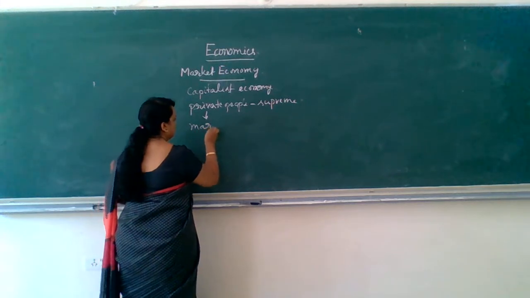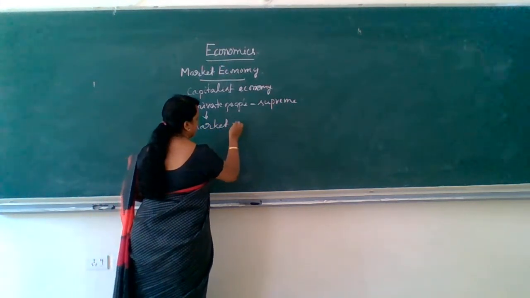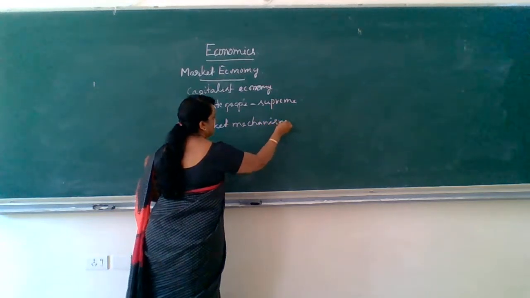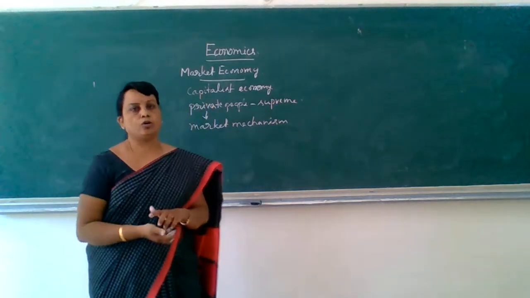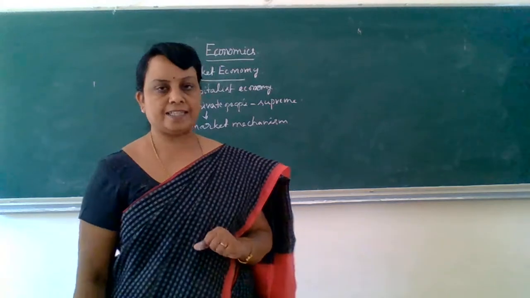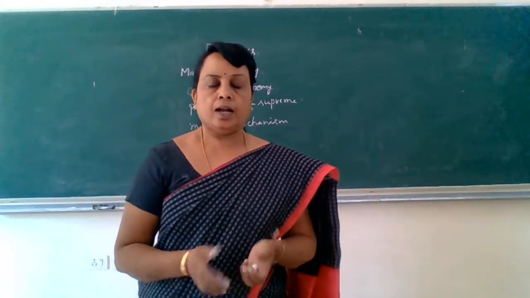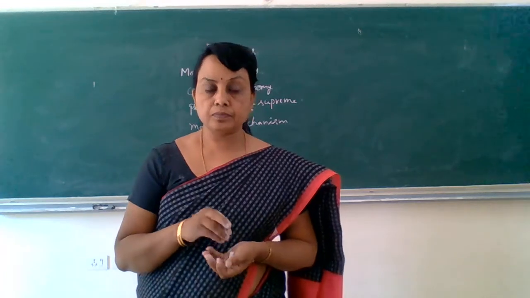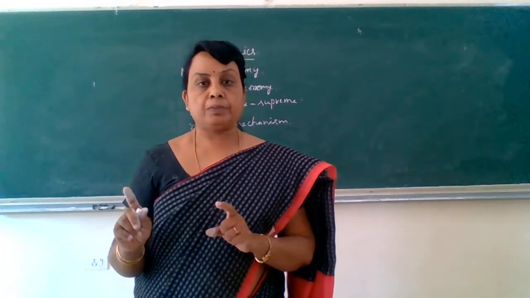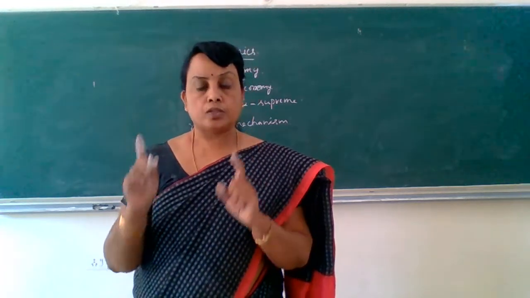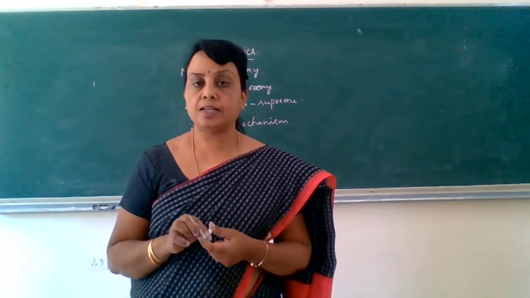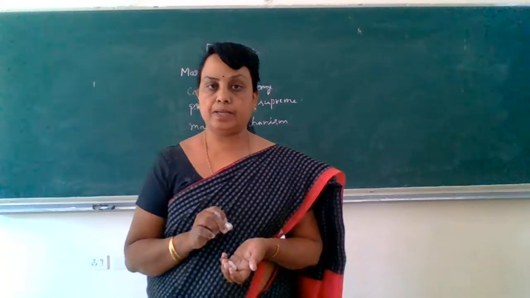So regarding those activities, the private people will take major decisions based upon what? Market mechanism. Based upon the market mechanism, they undertake all the major decisions. And in a market economy, private people are supreme, so their main intention is profit maximization.